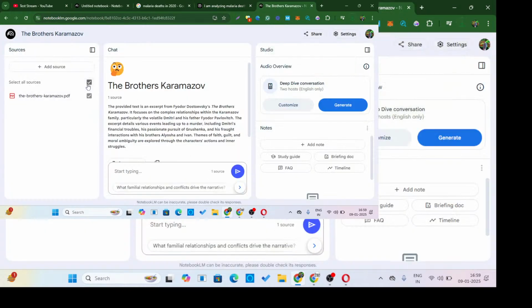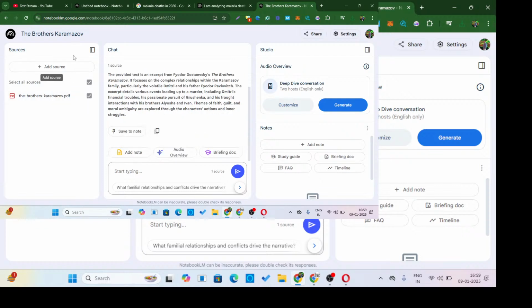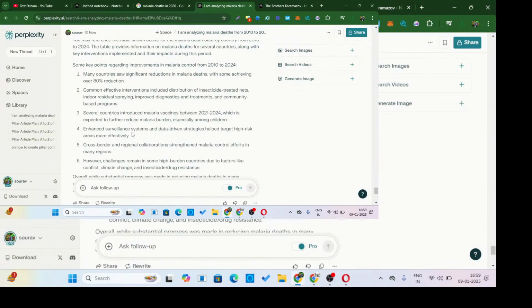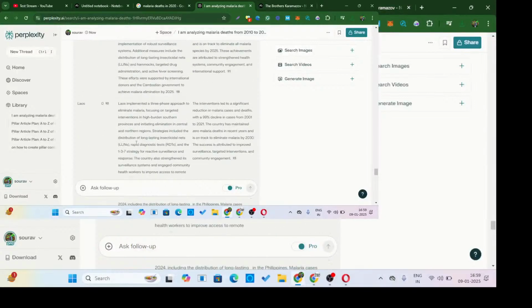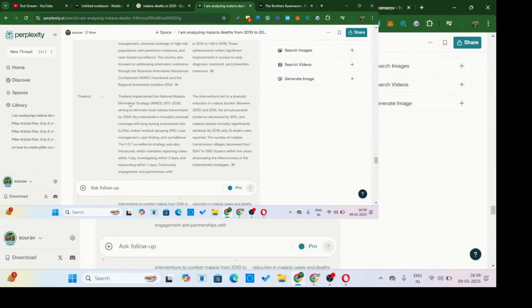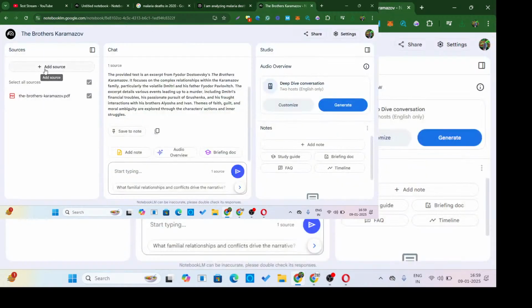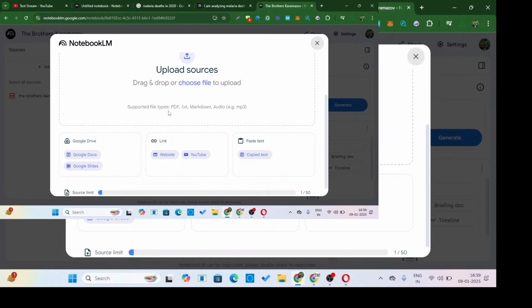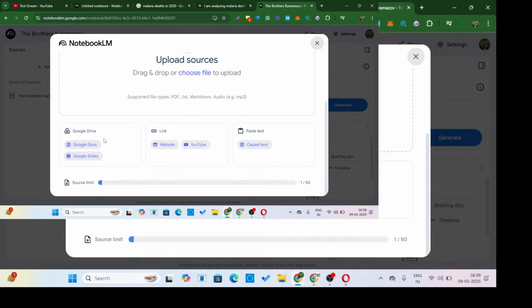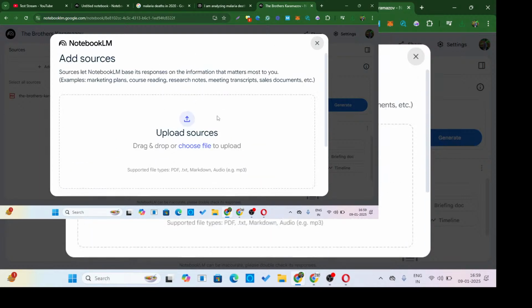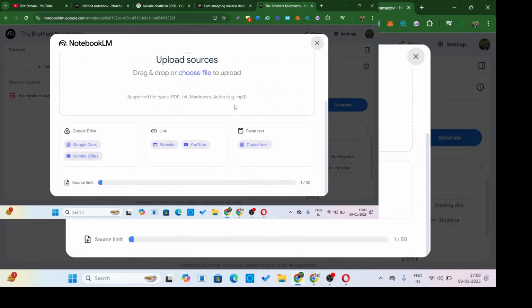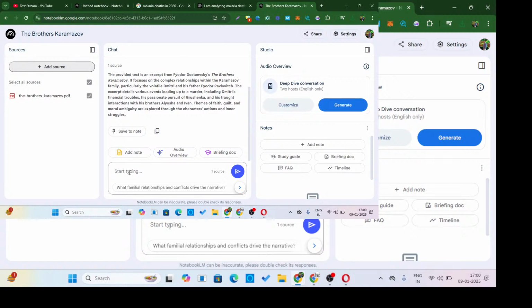Let's see. So the thing about Notebook LM here, I am switching between two tools, Notebook LM and Perplexity. So Perplexity gave you the proper results. So if you want more mainstream, curated data from it, you can feed it to Notebook LM. Let's see if it understands CSV. If not, then you can paste it in some Google Doc or even probably some other formats. Let's try not to do that right now. That's just for the sake of uses now. So do it by your own and ask it the questions, right?